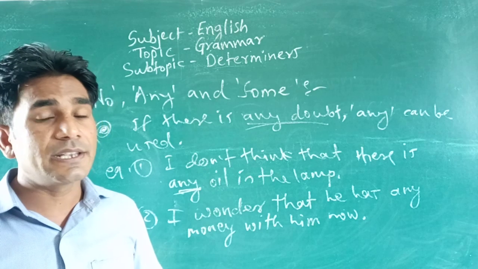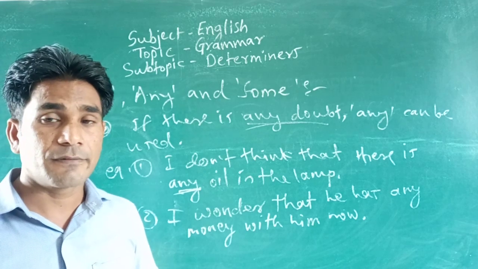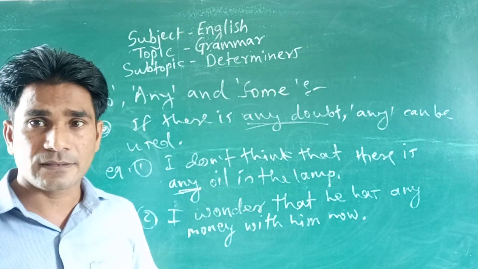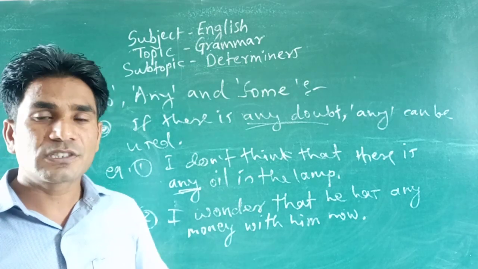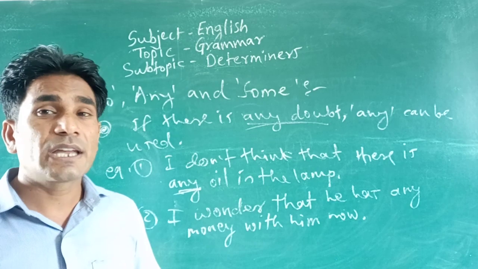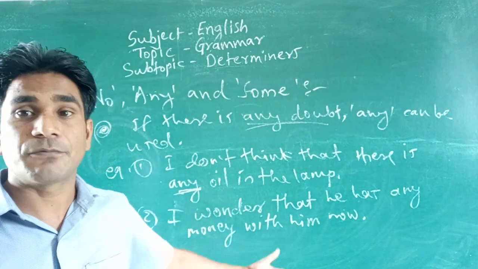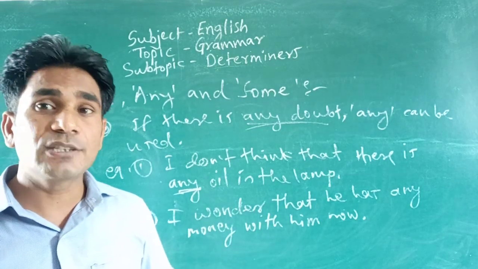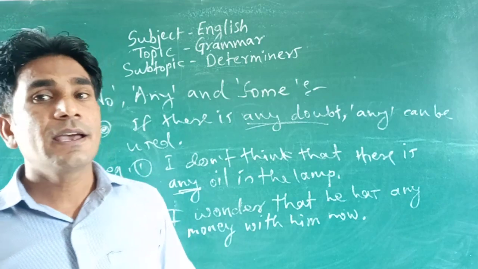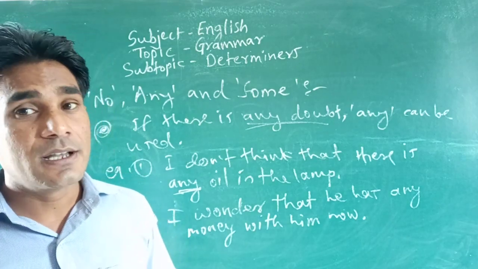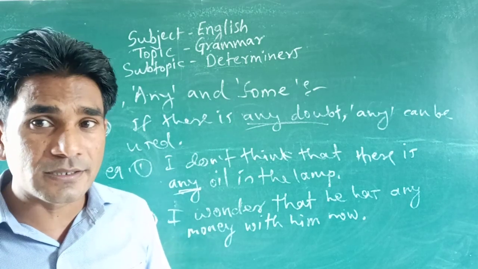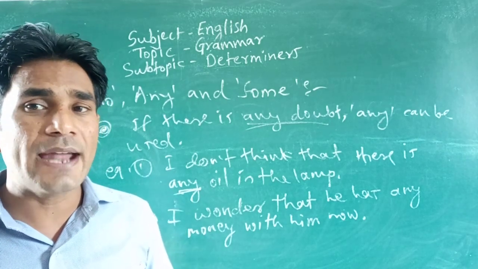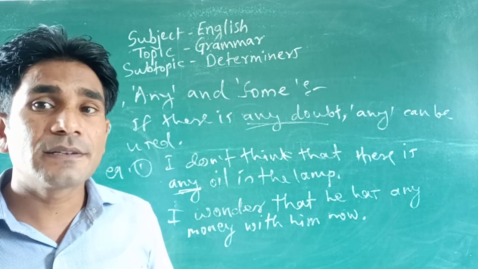I doubt whether he had any buyers. So this way with doubt, surprise or wonder, you can use any. Okay, so these are the uses of no, any and some. So this subtopic of quantitative determiners, the uses of no, any and some, is completed.